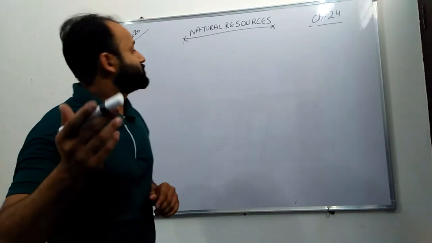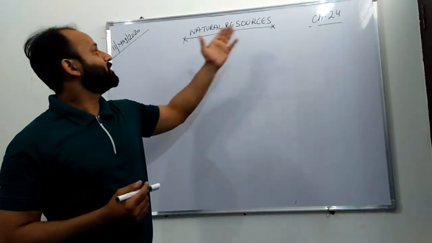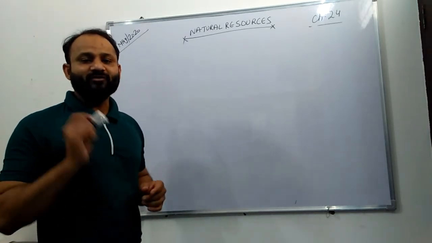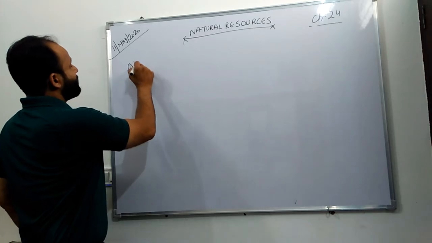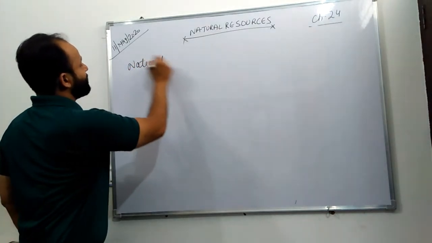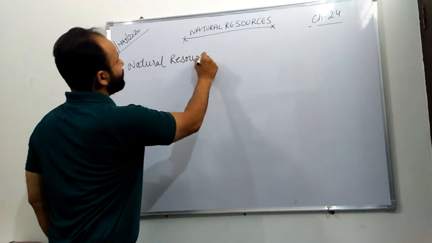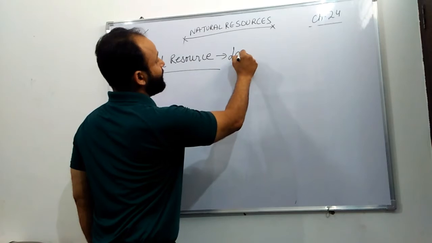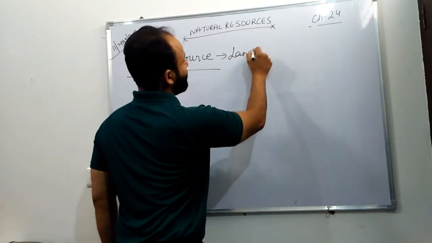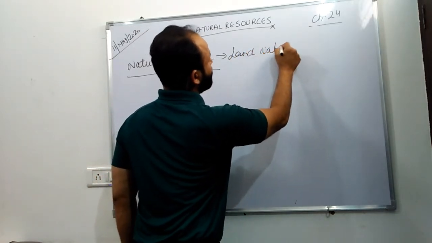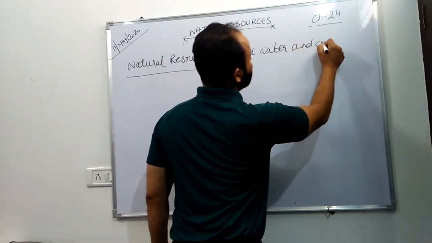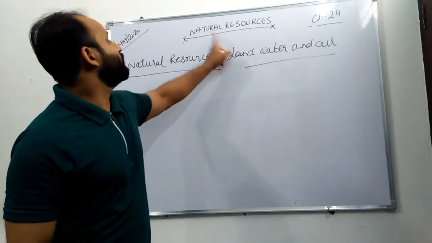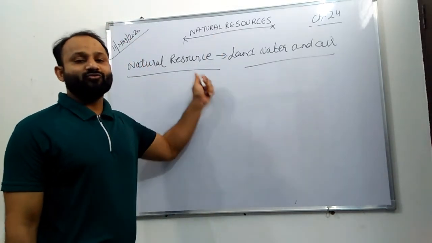Okay, so today let's start our chapter number 24, that is natural resources. In the last chapter of resources, we have studied about natural resources over there as well. There was one definition: the resources that are obtained from nature are called natural resources. Example: land, water, and air. Now, in this chapter, we are going to study about natural resources.